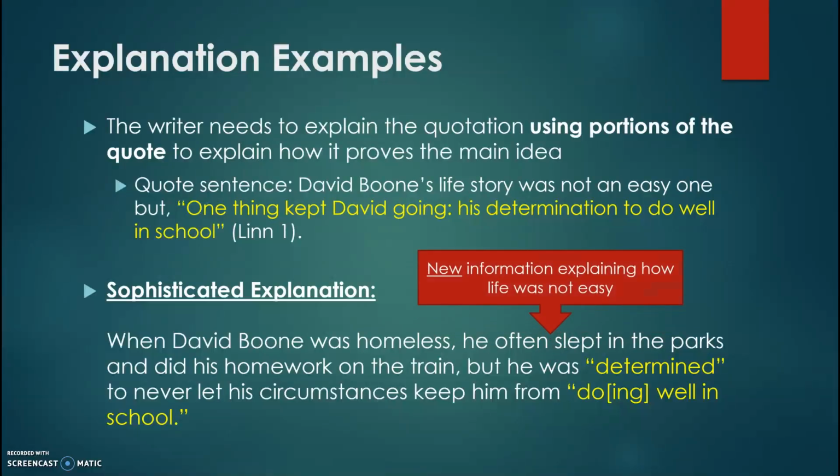Notice the first part of the sentence has new information explaining how life was not easy. In the quote, it starts out by saying the life story was not an easy one. So we provide details about why life was not easy in the quote explanation. Also, notice in yellow that the words "determined" and "doing well in school" were taken directly from the quote sentence.